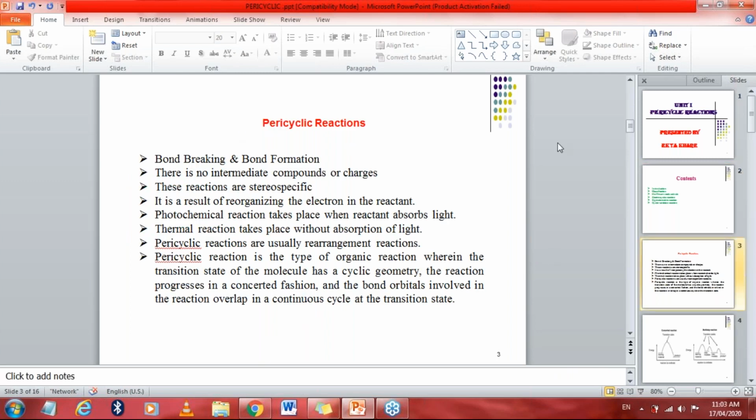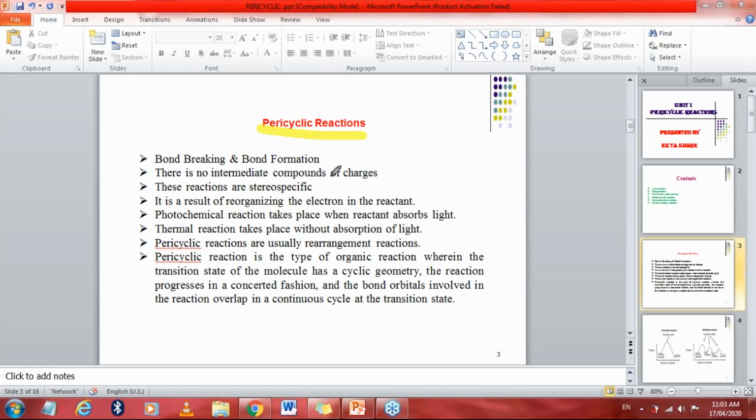Now first, let's come to the point of what pericyclic reactions are. As the name indicates, pericyclic reactions involve bond breaking and bond formation. In these reactions, bonds are broken and a new bond is formed in a cyclic transition state.